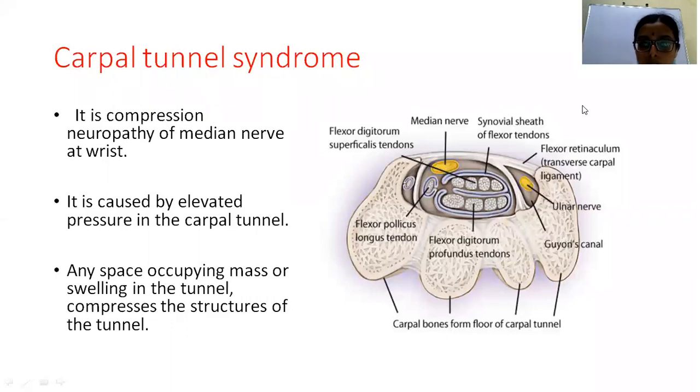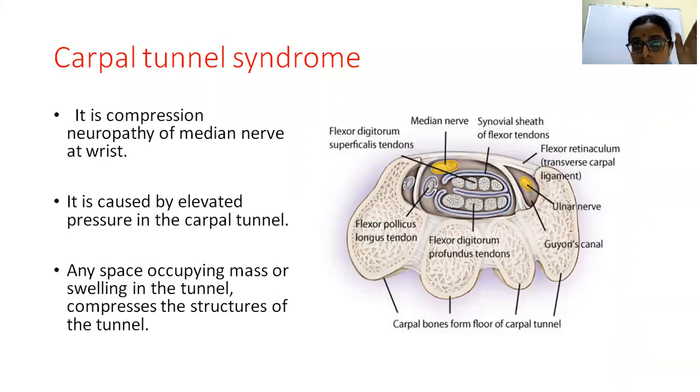So here, this is the carpal tunnel, and it is bound by the carpal bones: scaphoid and trapezium on the radial side, and pisiform and hamate on the medial, ulnar side. These are the boundaries, medially and laterally. And superficially you have the flexor retinaculum and transverse carpal ligament.